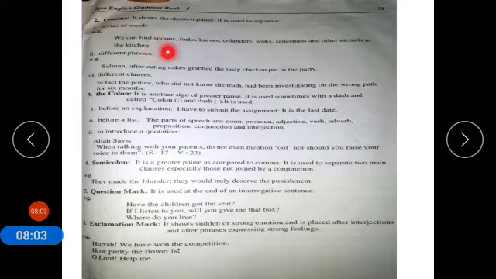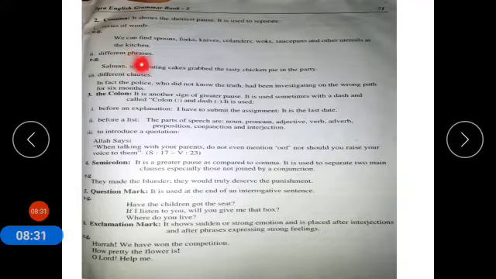We can find spoons, forks, knives, colanders, woks, saucepans and other utensils in the kitchen. So all the series is separated by putting comma in between them.